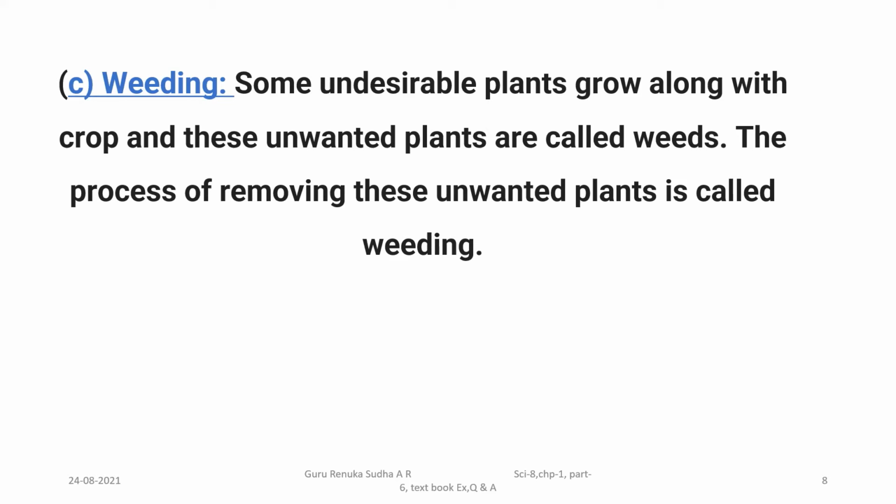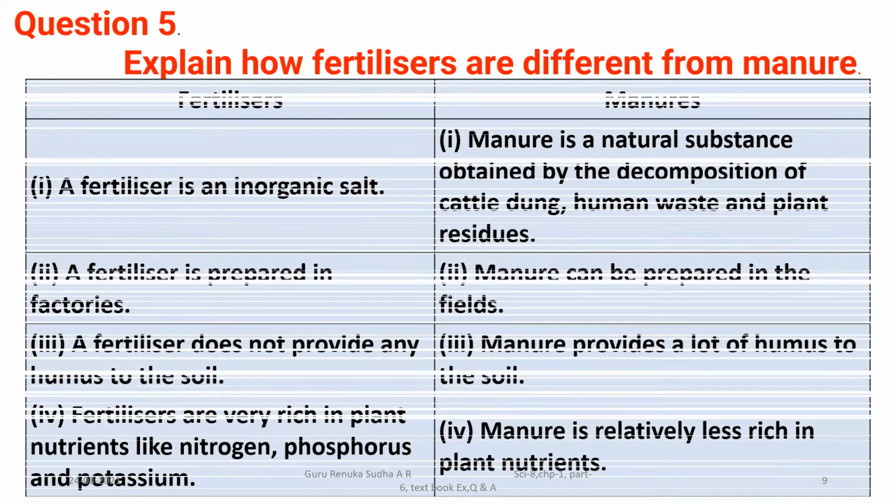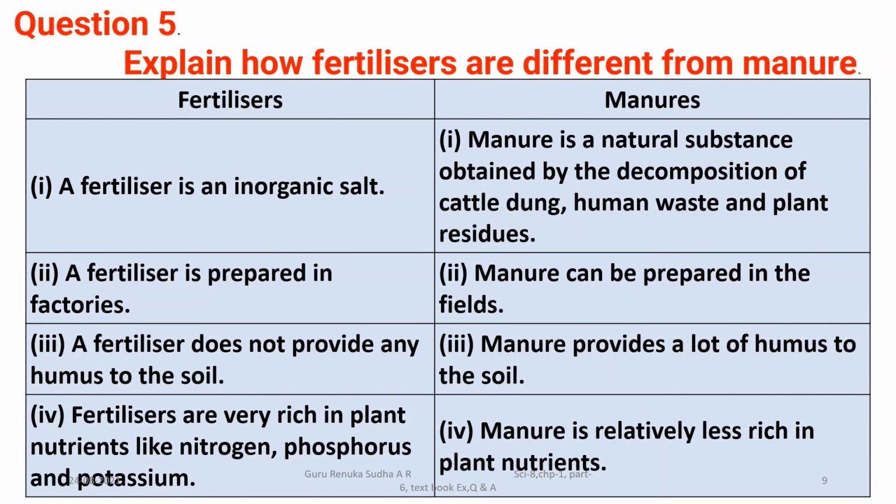The process of removing these unwanted plants is called weeding. You can write like this also. Another one is threshing. Already you know it, so you write according to what is given in the part 4 section of the video.